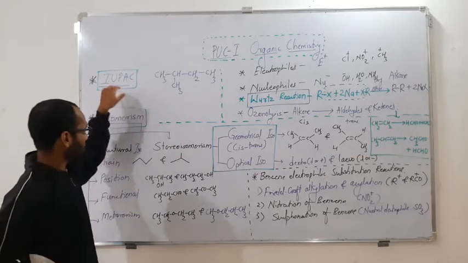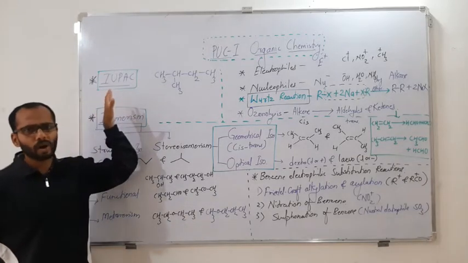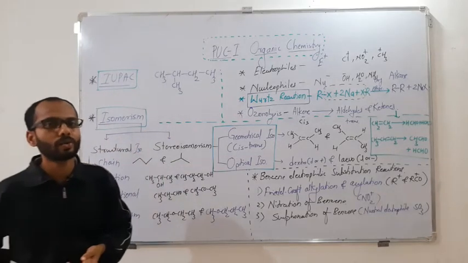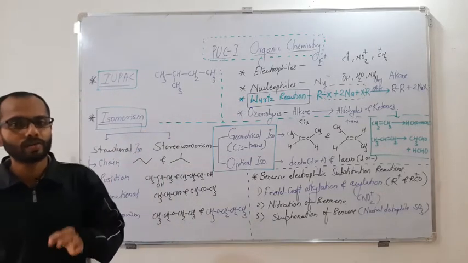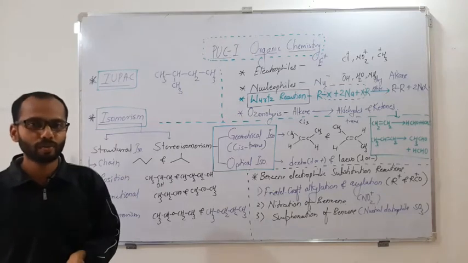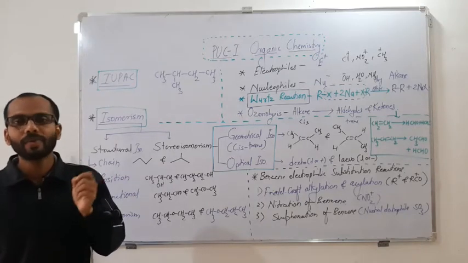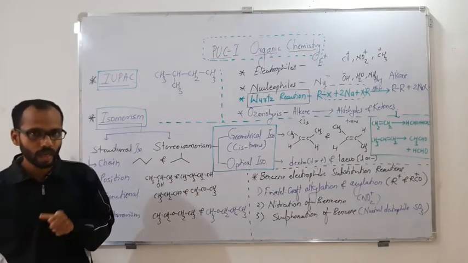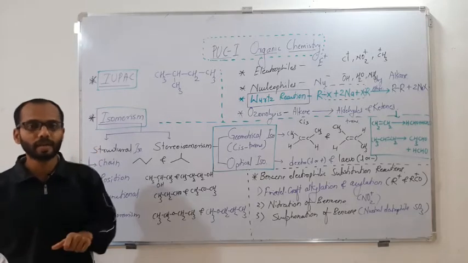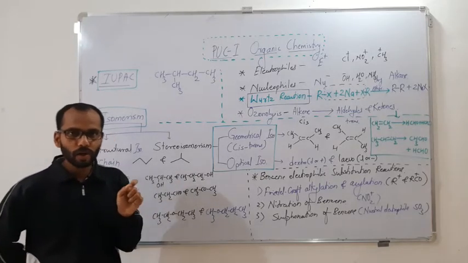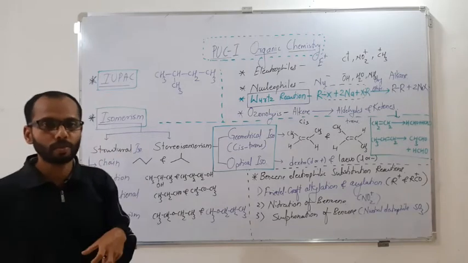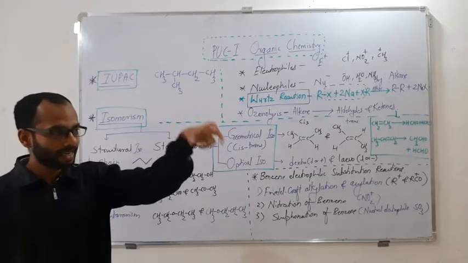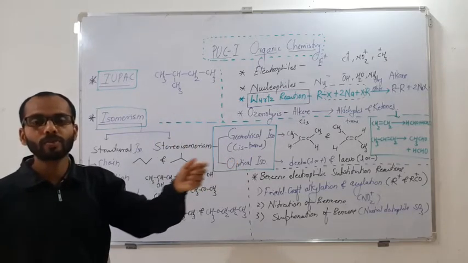So let us go with the first concept. When we talk about organic, we will have so many compounds, and so many compounds are going to have their names. Most of the time I have seen that students face a problem in the organic part because of improper or less knowledge about the nomenclature, the name of a given compound. When you are clear with the name of the given compound, then understanding the reactant and getting the product is going to be easy.